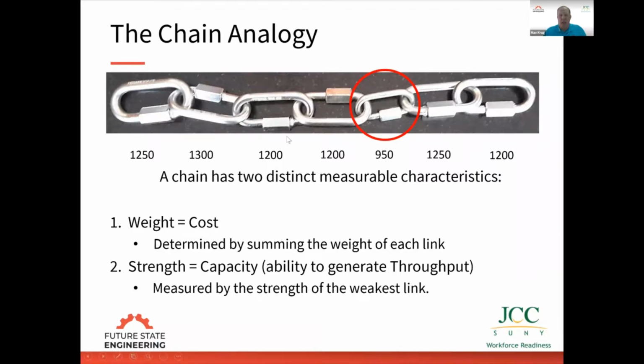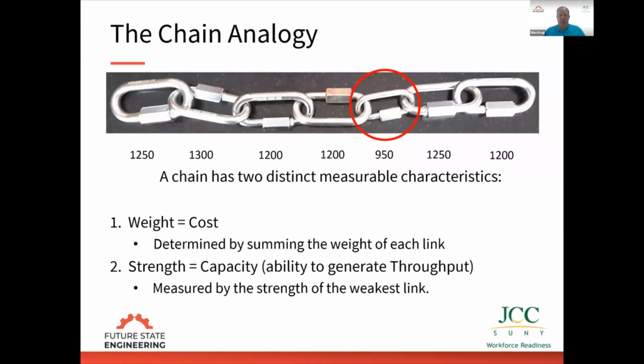You'll notice the actions to reduce the weight of the chain and the actions to strengthen the chain are totally different. If our measurement system is aligned with actions to reduce cost, we're never going to strengthen the chain. Vice versa, we need measurements geared at strengthening the chain.